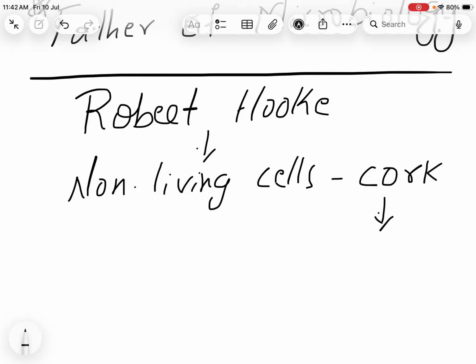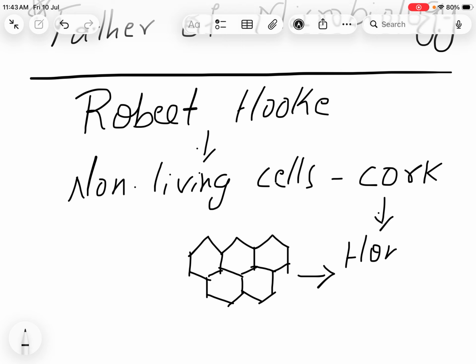He observed it under his own microscope and he observed a structure something like this: hexagonal shaped cells. Then he compared these non-living cells, this structure, to honeycomb cells.